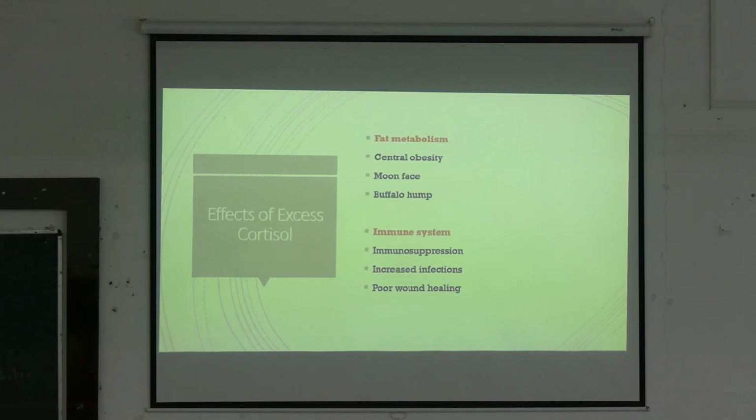The patient will present like this. By seeing that, we can recognize that this is a patient of Cushing syndrome. And in case of the immune system, there will be immune suppression.